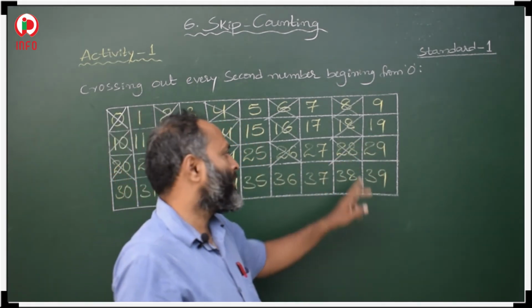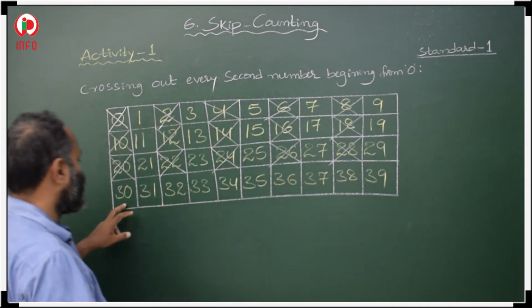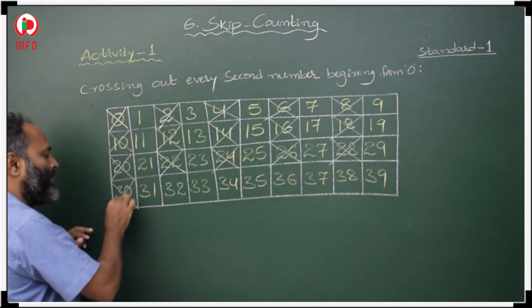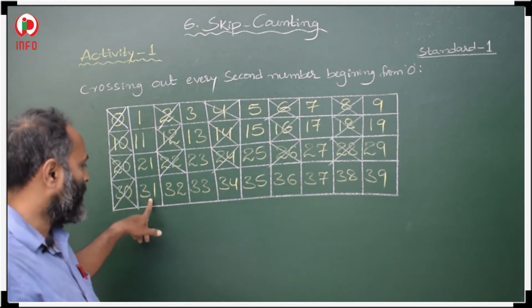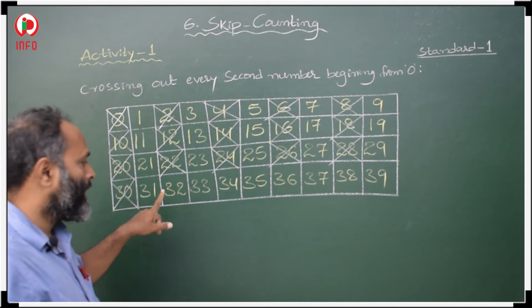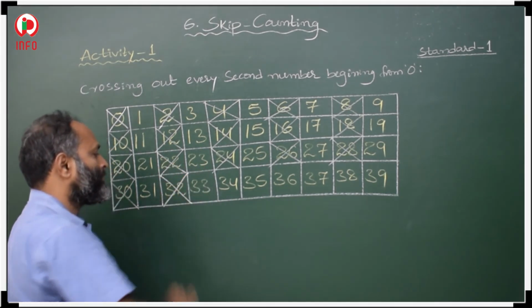Then after that 29 is a first number, 30 is a second number, cross your second number. And after 30, 31 is a first number, 32 is a second number, cross this 32.